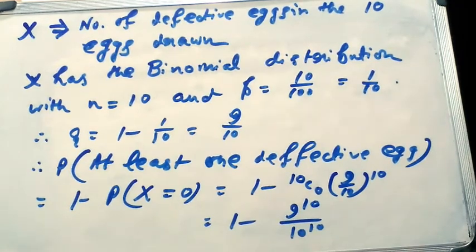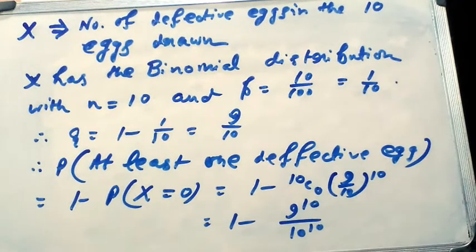Since the draw is done with replacement, clearly the trials are Bernoulli trials, obviously. Clearly x has a binomial distribution with n equal to 10 and p equal to 10 by 100, that means 1 by 10. Therefore q will become 1 minus p, that means 1 minus 1 by 10, which is equal to 9 by 10.